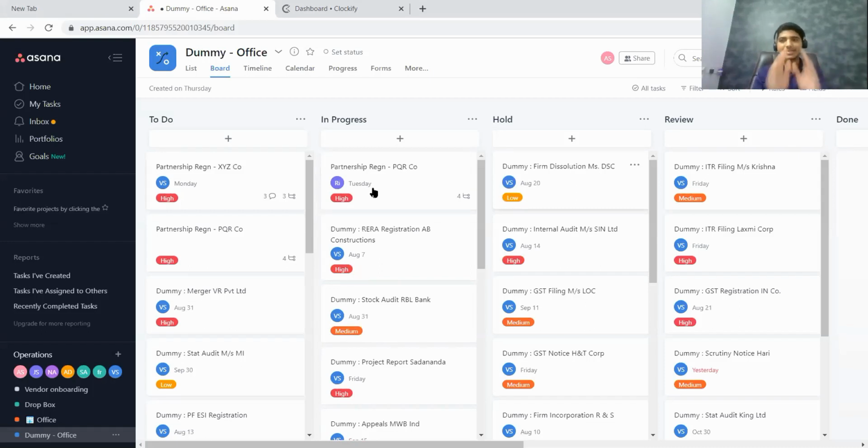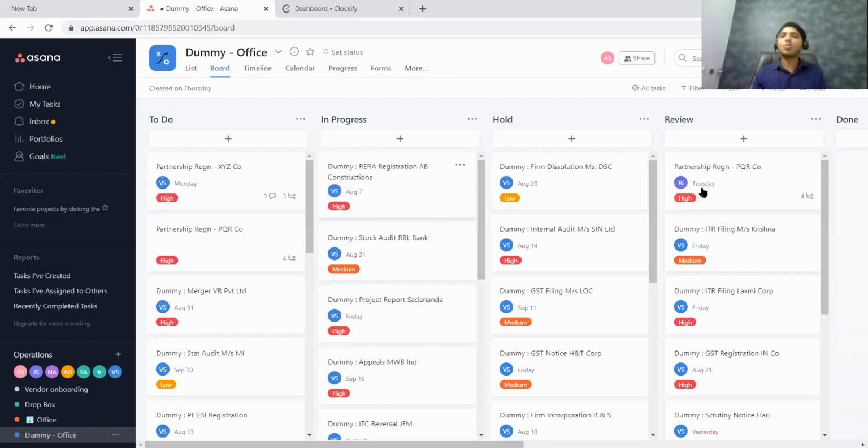Now let us say the task is done. In your office, if you have this mechanism of maker and checker, that is, one person does the task and there is one more person to review or check the task, it could be the chartered accountant themselves, or if there is a manager in your office, then once the task is complete, from the maker's point of view, they need to move the task again, click and drag and put it under the review tab. Once they put it under the review tab, that means the task is completed, but it requires to be checked or reviewed by another staff.